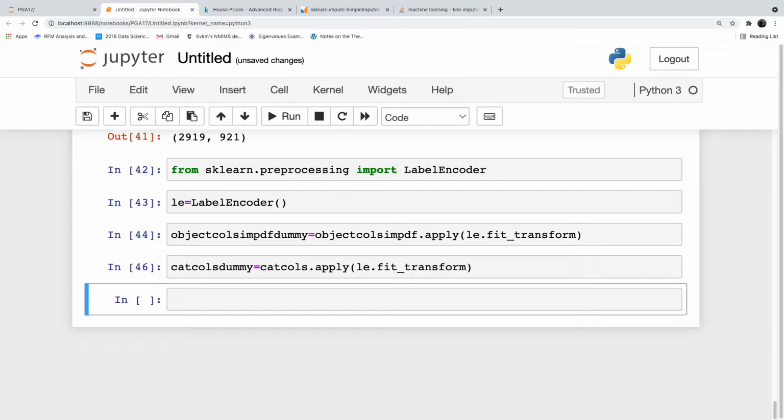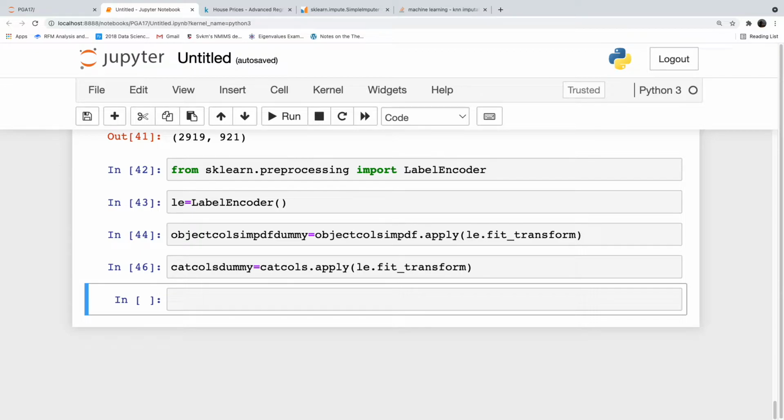You can use it like that also, but it will convert the data into a NumPy array. But if you apply the function with dot apply on a pandas data frame, it will be a pandas data frame only. This is a common interview question you will be facing. Why do you apply le.fit_transform? Because we want to retain the pandas data frame structure.